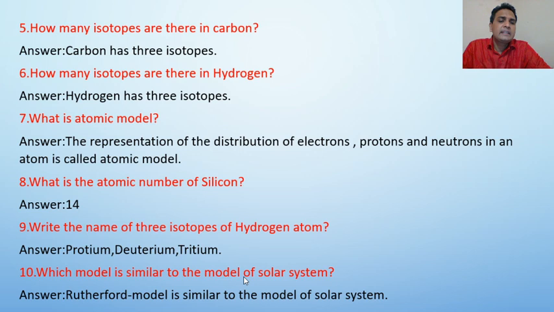So it has similarities with the solar system. So we can say that Rutherford model is similar to the model of the solar system.